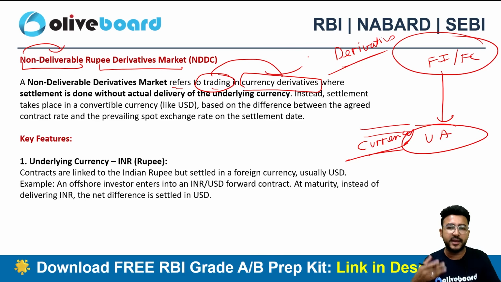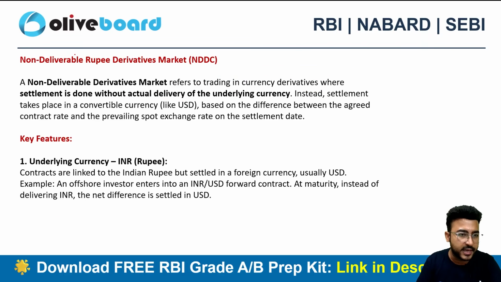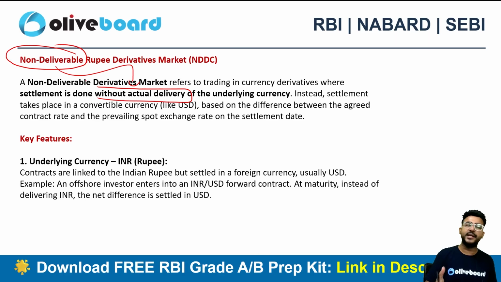So a non-deliverable derivative market refers to trading in currency derivatives. What I'm doing, I'm trading in currency derivative. Maybe I want to hedge a portion in INR. Let's suppose I am from UK. I want to hedge a portion of a contract in INR terms, right? I want to create a hedge against INR. So I can enter into this kind of currency derivative where settlement is done without actual delivery. That we all know, because in the name itself it's non-deliverable. So definitely there will be no actual delivery. There will be a mark-to-market settlement, a net settlement instead of physical deliveries, right?